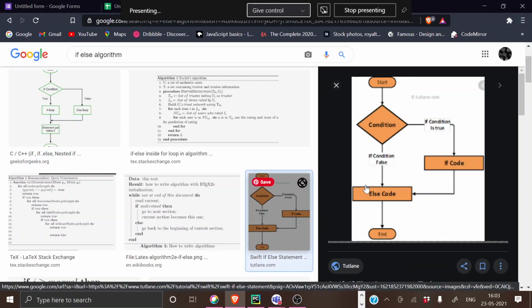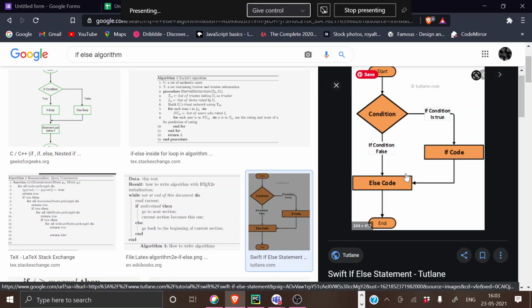See, what he asked is this: can we use an if statement inside else? No, you will not be able to use it, because that is the end of this algorithm. Here is the start. We are giving a condition. If it is true, that's why we are giving an if statement. Then the next step is to go to the else statement. So what you're asking is whether you can complete this else and go to another if. If you're going to an else statement, you have to end. If you have a second option, you can use an if statement which will come before else.